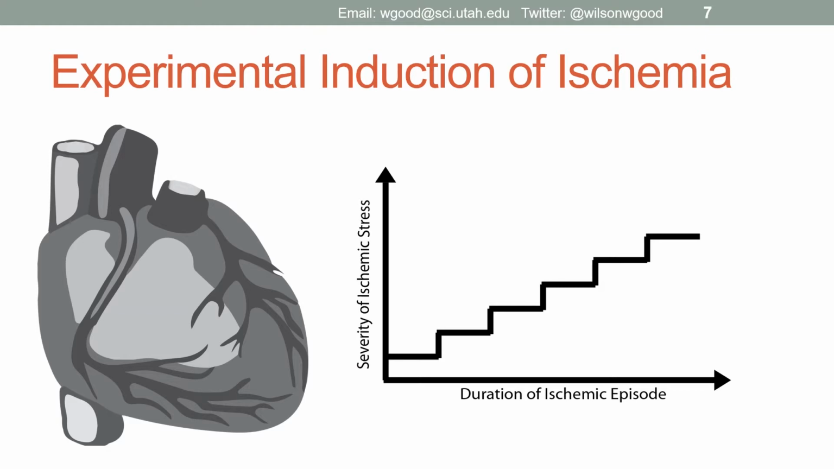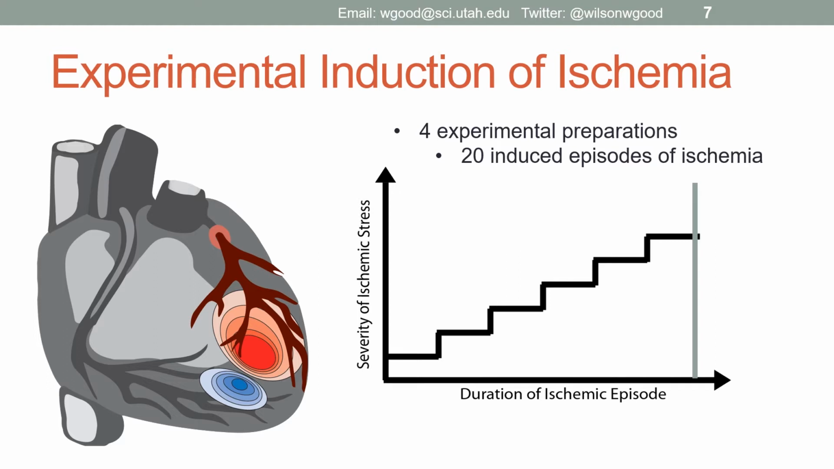During our experimental preparations of canine models, we expose the heart and place an occluder around the LAD, as indicated here by the red ring. And we induce a graded ischemic response for about 8 to 15 minutes by varying the load placed on the heart via control of the heart rate and degree of occlusion. For this study, we performed this on about 4 hearts, totaling about 20 episodes of ischemia.